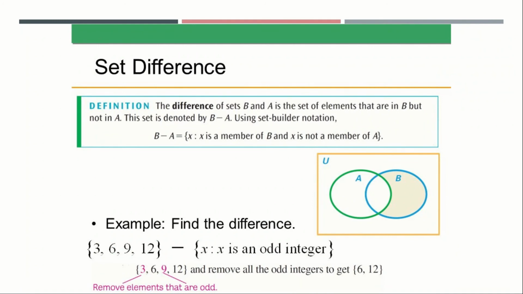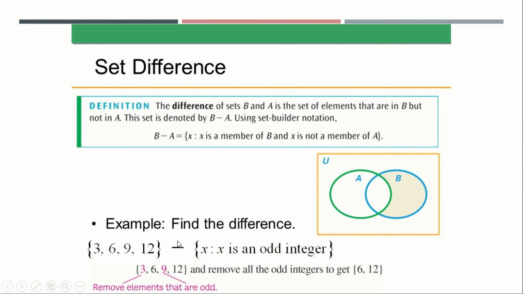Moving on to the last topic, that is set difference. The difference of sets B and A is the set of elements that are in B but not in A. This set is denoted as B minus A. Using set builder notation, B minus A is equal to {x : x is a member of B and x is not a member of A}. If I take B is equal to 1, 2, 3 and A is equal to 4, 5, 6, then B is the set and A's elements are not included. You can see the example here.